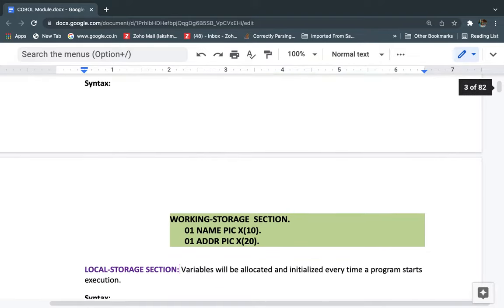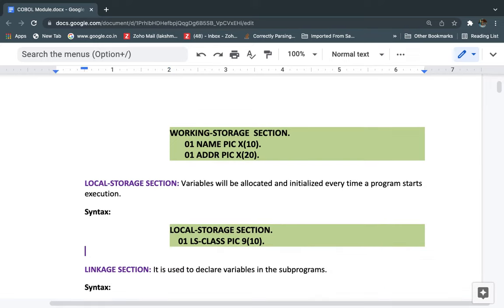The syntax of the working storage section looks like the working storage section followed by the variable declarations. I can explain the variable declaration later, but these are two variables we define under the working storage section, which I am using within the program for temporary purposes. Only within this program am I using these variables to do some operation. So that is the working storage section.